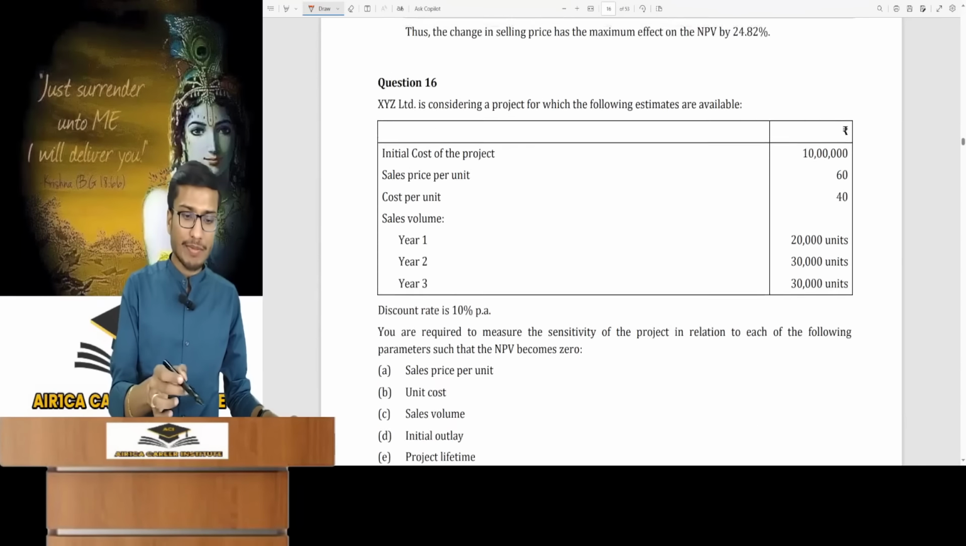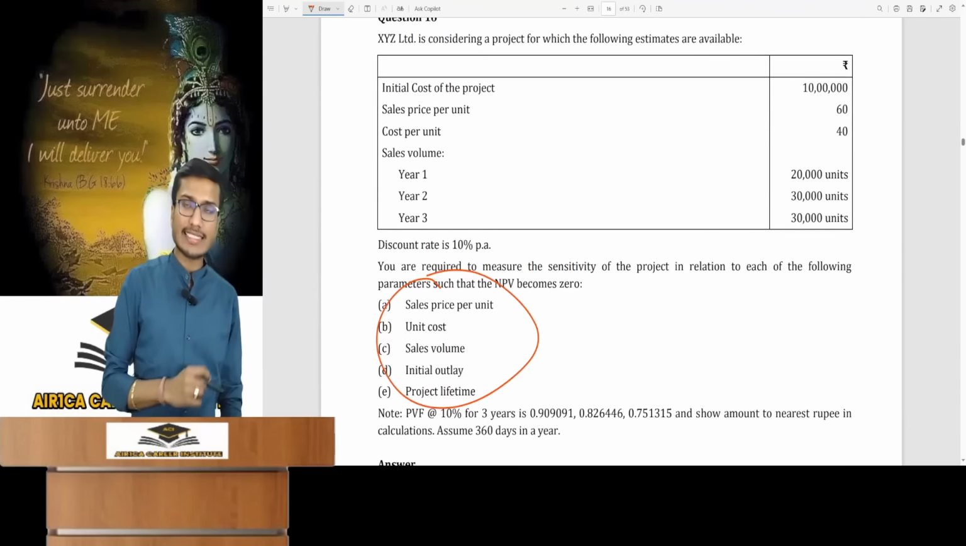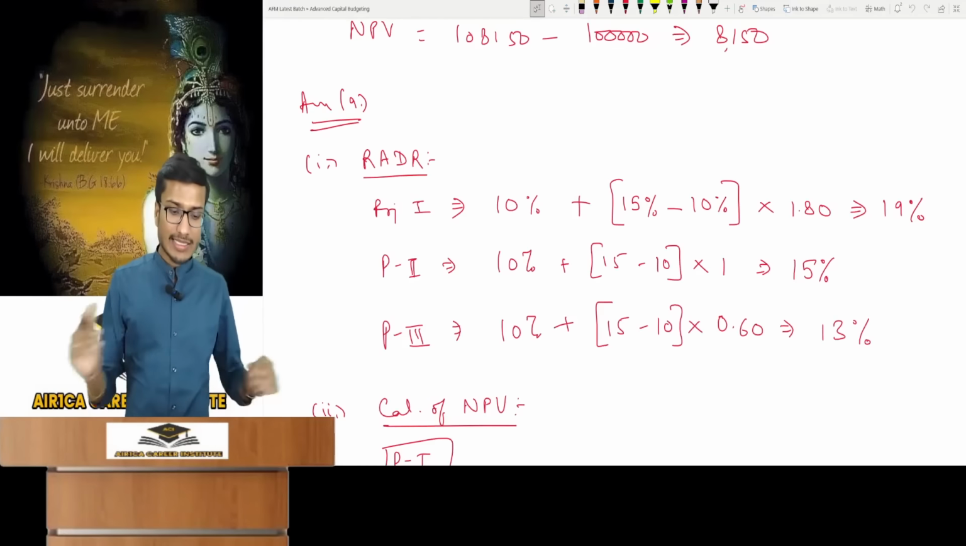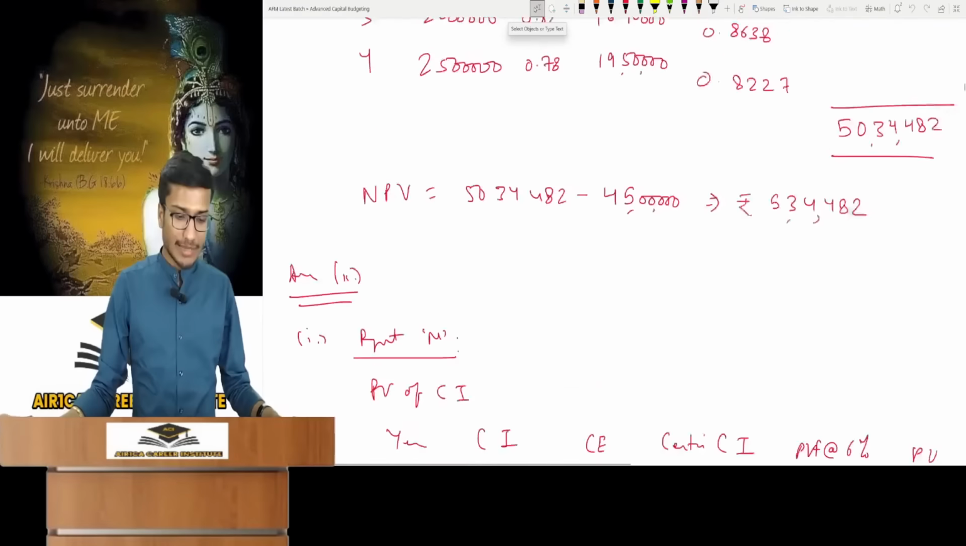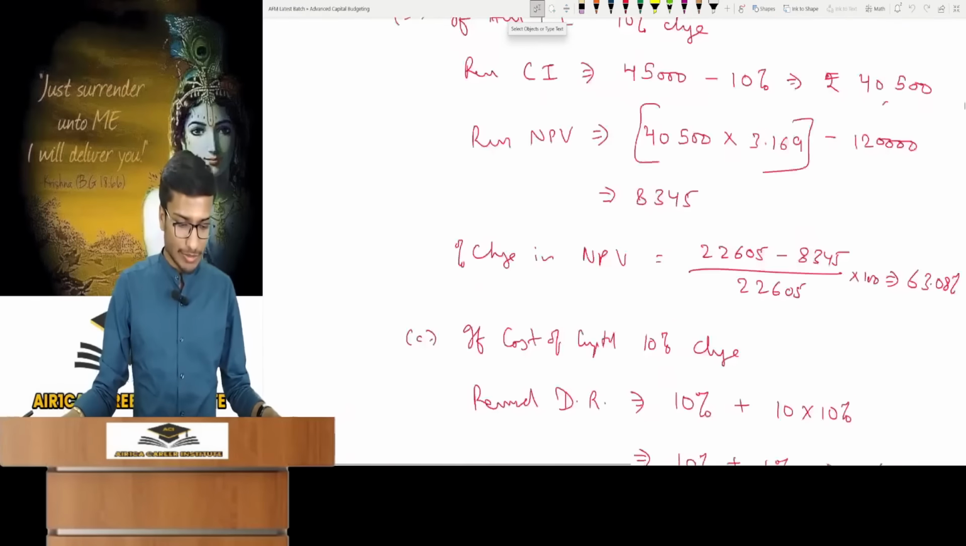Let's now consider the scenario where NPV becomes 0. In this case, look how we do it. In these cases, you have to form an equation and I will show you the equation once.